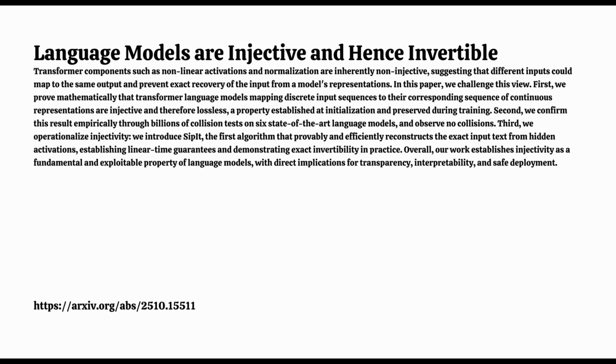Okay, the theory is compelling. The algorithm seems practical. But theory is one thing. What about real-world models? Did the researchers actually try to find collisions in big, trained LLMs? They did. And the empirical results in the sources are quite striking. They ran a huge search for collisions. Which models did they test? A pretty wide range. The GPT-2 family, the Gemma 3 models, 1 billion, 4 billion, 12 billion parameters, also Llama 3.1 8B and Mistral 7B, so different architectures, different sizes. Covering a good chunk of modern LLMs.